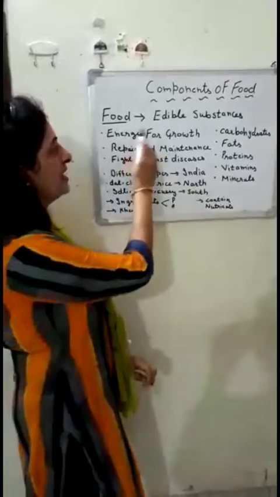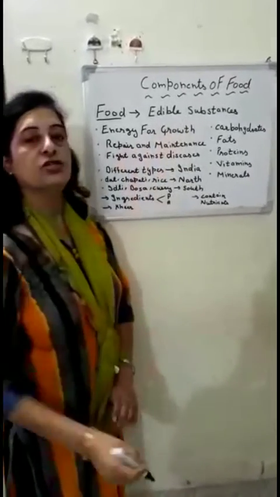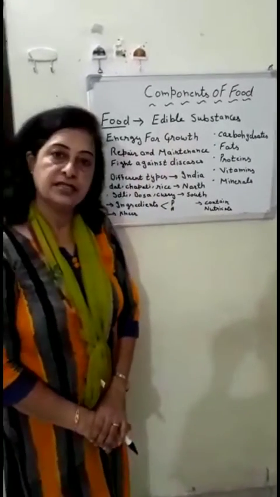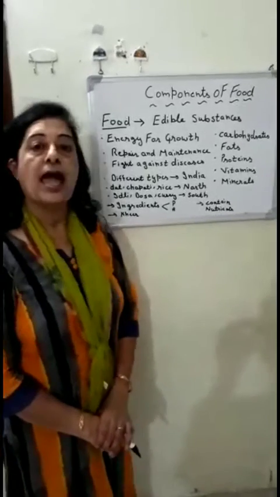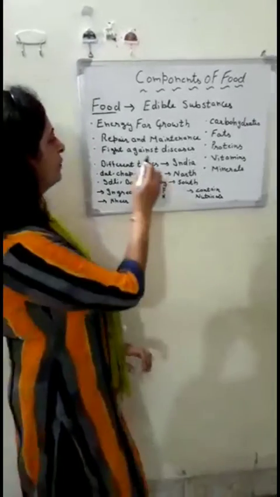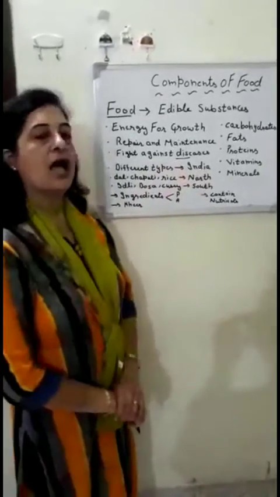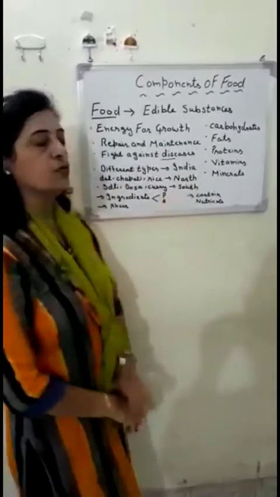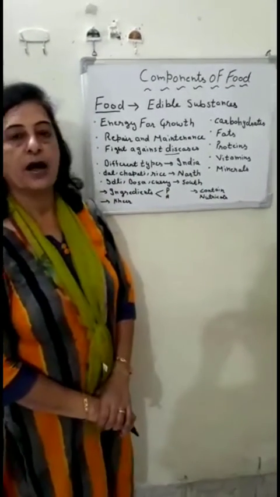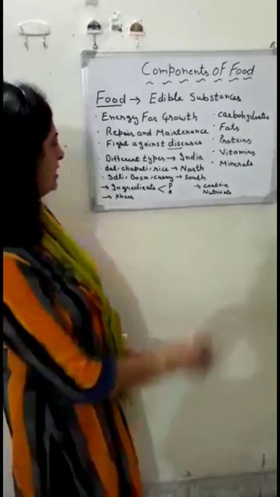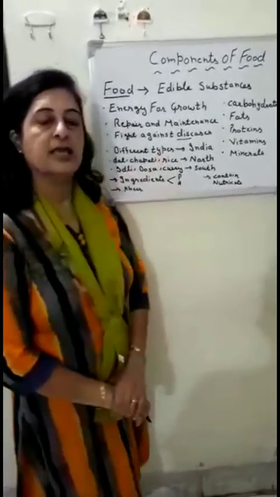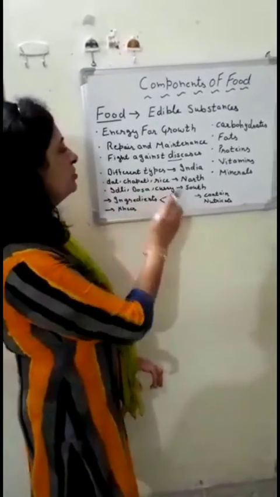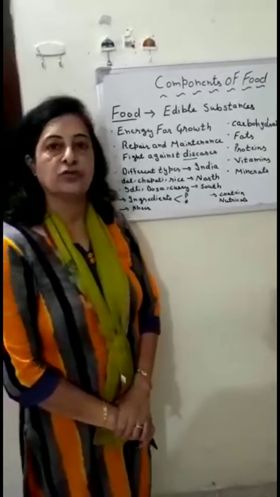The substances that we eat to get energy for our proper growth and maintenance of our body and to protect ourselves from different diseases are known as food. Different types of food are eaten in different parts of the country, like dal, chapati, rice in the north region and idli, dosa, curry in the south region.